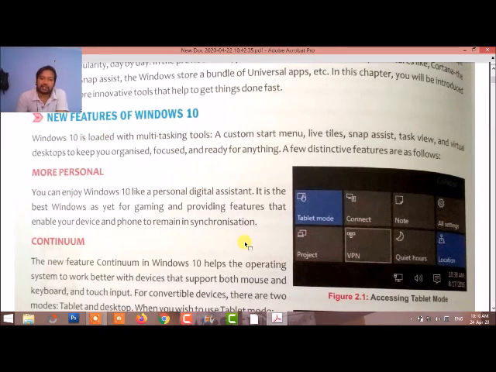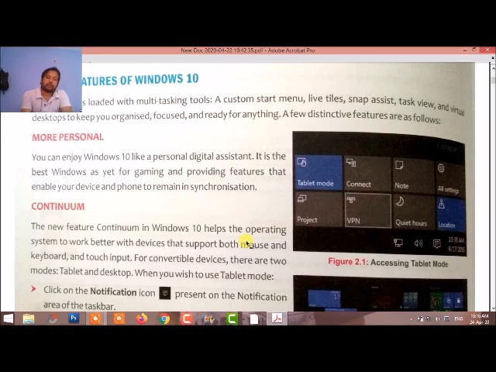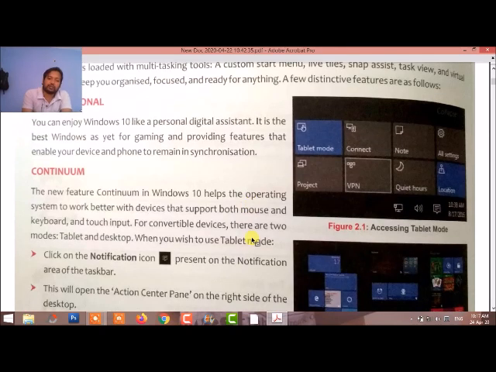The first feature is Continuum. Continuum has three inbuilt features, such as the touchpad. Touchpad means a view in tablet format, where we can manage the system by touching. Here we see that tablet mode is there, and in tablet mode we can view different types of modes just like mobiles.